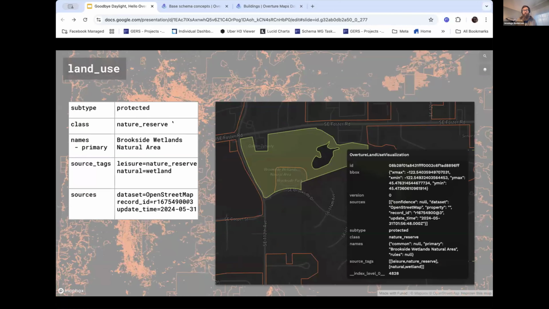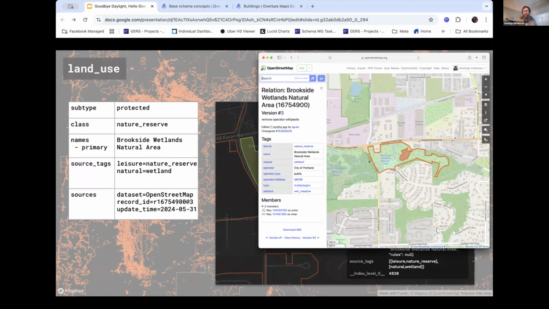And here's an example of land use. We have a nature reserve. We've also converted the names features over here into this rich structure for a primary name and options for other translations. And you can see how the source tags also transfer over. And there's that feature in OpenStreetMap.